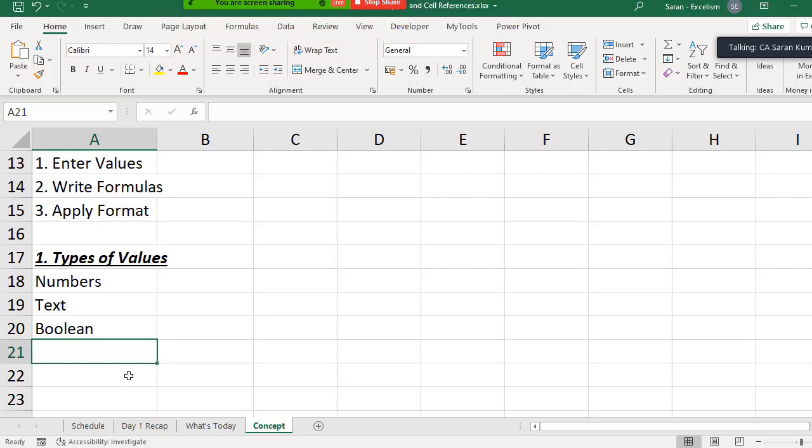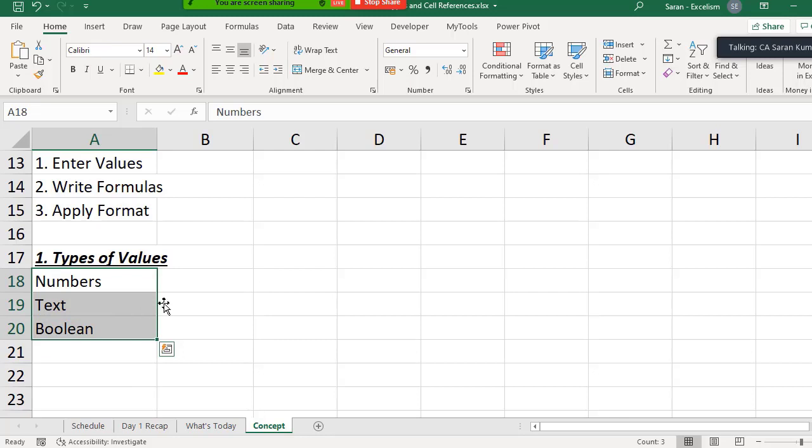Three things. One is numbers. Second one is the text. Third one is the Boolean. Sir, what about the date? What about the special reference? What about the special symbols? What about the alphanumeric? These all will fit into these three.